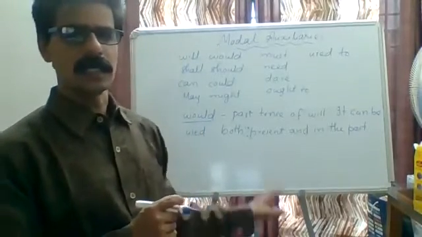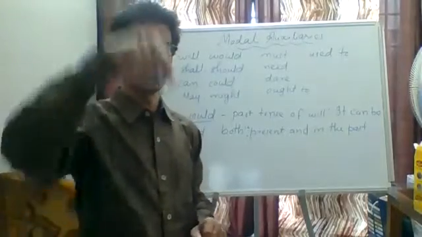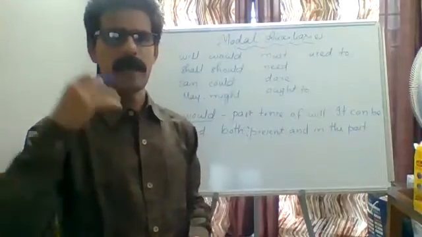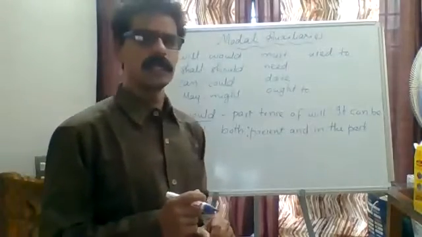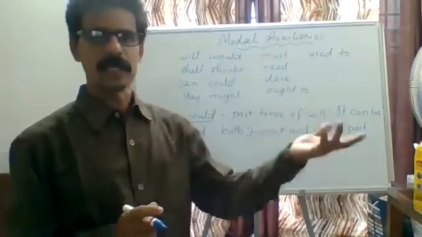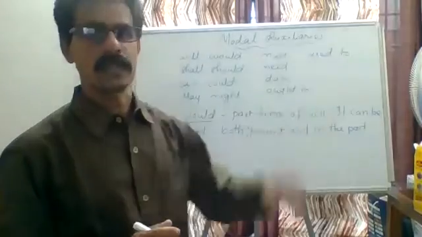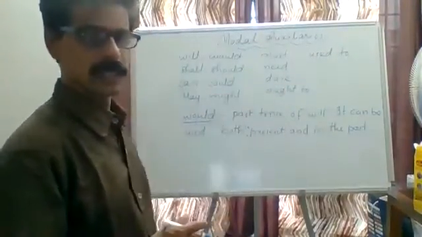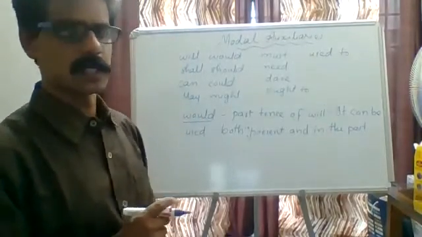For example, he said that he would be there. Once what he said, I report again. I say it back again. Then it is called will changes into would. Will you be there? This is the question. Or, I will be there, he said. Then I say to another person, he said that he would be there. Will changes into would. That is in indirect speech, or reported speech.